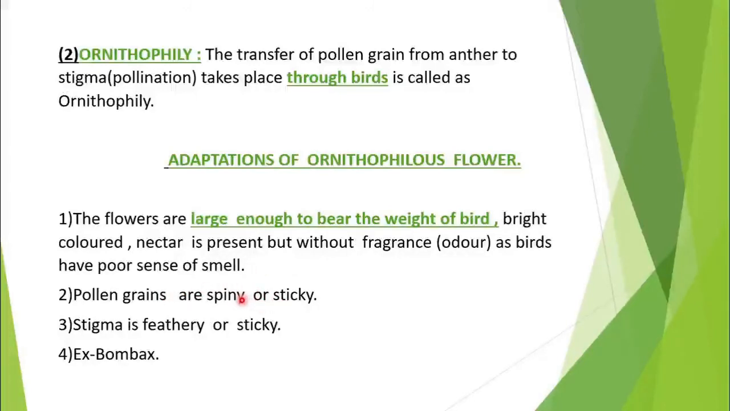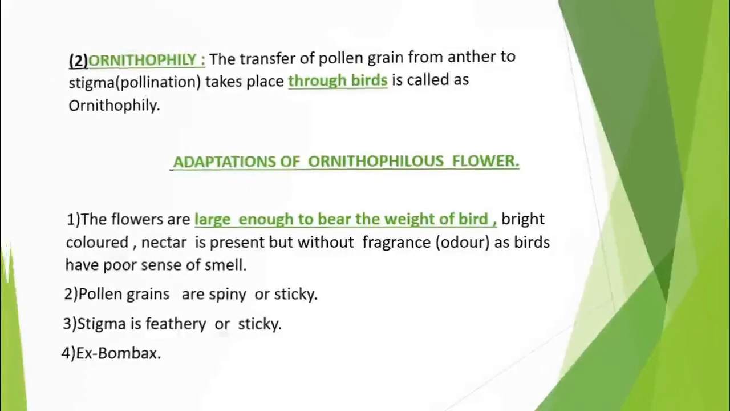Spiny means they can get stuck to the wings, and sticky means they can stick to the beak of the bird. The stigma is feathery or sticky in nature, so that whenever the birds are coming along with the pollen grains, because of the feathery or sticky nature, the pollen grains will get transferred to the surface of the stigma. The best example we have taken is Bombax.